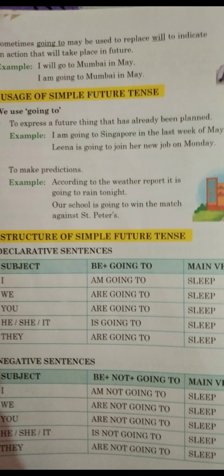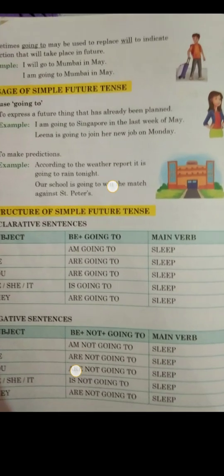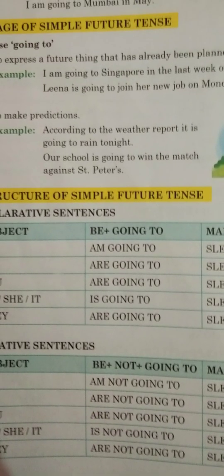Our school is going to win the match against St. Peter's. Okay, so this way you write. Now, you will find that there is a structure of the simple future tense in declarative sentences when going to is written, like I am going to sleep, we are going to sleep. So something we are going to do in the future, maybe after 1 hour, after 1 day, or after a few months, we use going to. So you are going to sleep, he or she is going to sleep, like that.